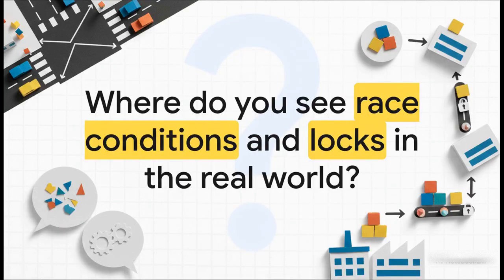And that brings us to the end. But these ideas, they're not just for code. Think about a busy traffic intersection or a global supply chain, or even just two people trying to have a conversation. Where do you see systems that need locks and coordination to prevent these kinds of race conditions and deadlocks? Once you start looking, you'll see these patterns absolutely everywhere.